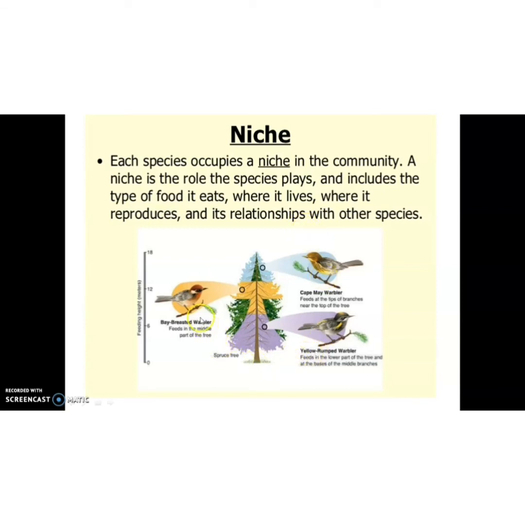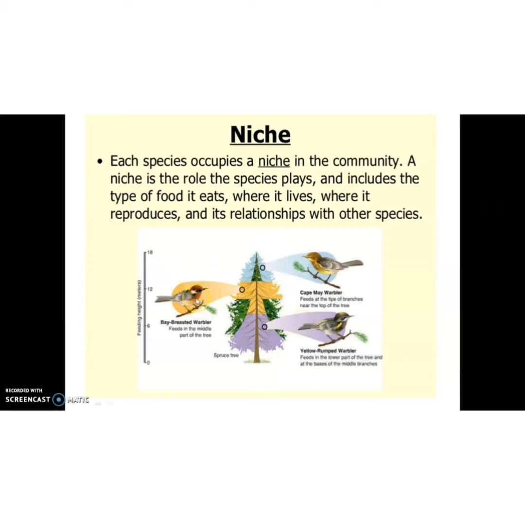See children, here we can see three species of warbler. The first one, bay-breasted warbler. Second one, Cape May warbler. This is yellow-rumped warbler. The habitat of these organisms is this particular plant. But the niche of the three species are different.